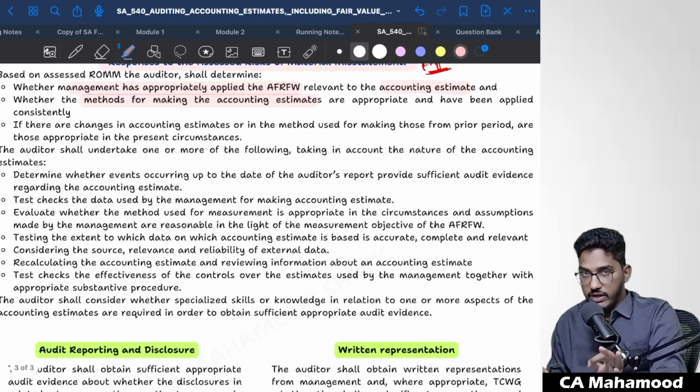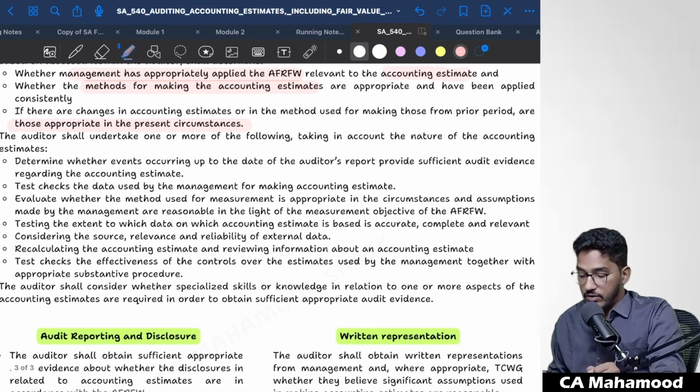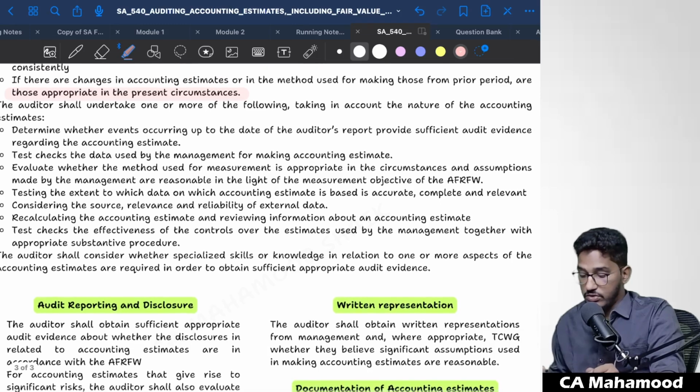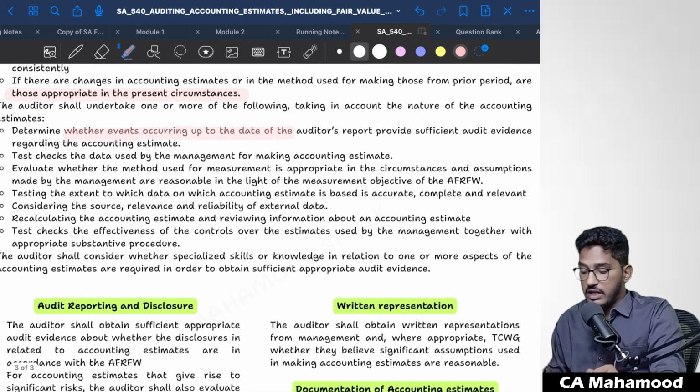If there are changes in the accounting estimates or in the method used for making those from prior period, those appropriate in the present circumstances. If they have made any changes in the calculations, I have to evaluate why they have made the changes, what are the reasons. And also, the auditor shall undertake one or more of the following, taking into account the nature of the accounting estimates. He has to perform the additional procedures also, like determine whether events occurring up to the date of auditor's report provide sufficient and appropriate audit evidence regarding accounting estimate.